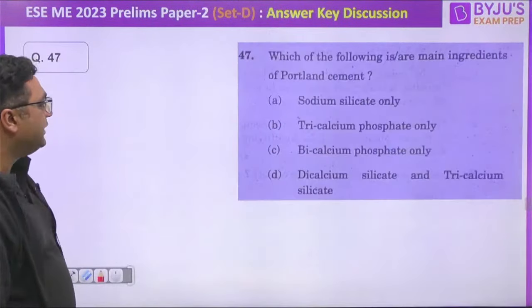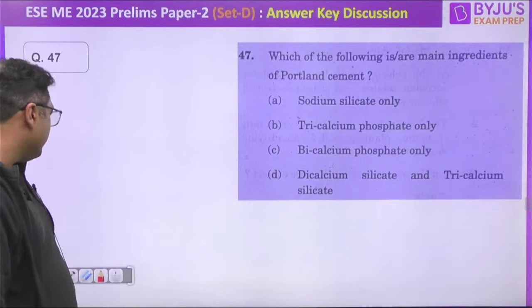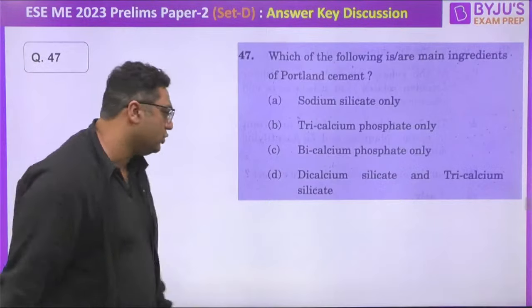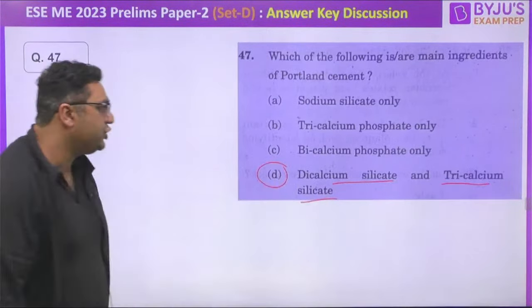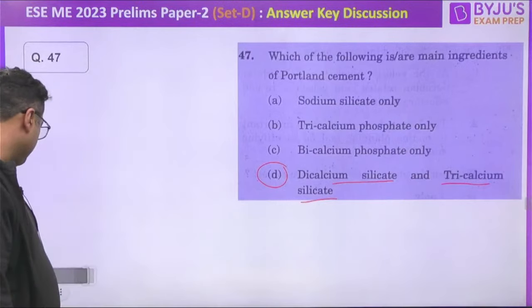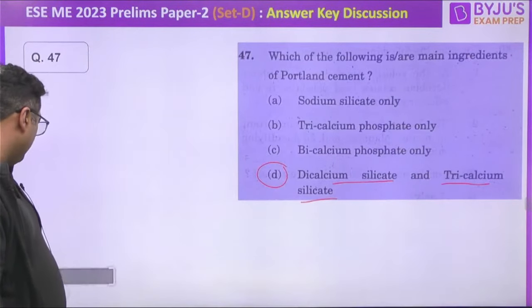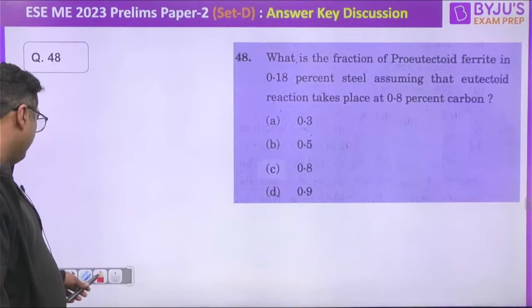Guys, the next question is related to the Portland cement. So when we talk about the Portland cement, dicalcium silicate and tricalcium silicate are the major constituents of this Portland cement. So I feel you are aware of this. So the answer for this will be D. So this is, as I already told you, for material science, either you will be remembering or you will not. So you cannot waste time here.